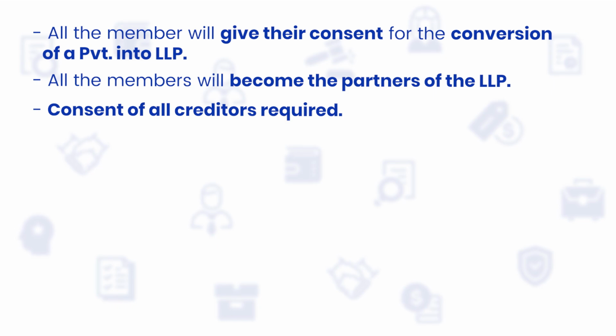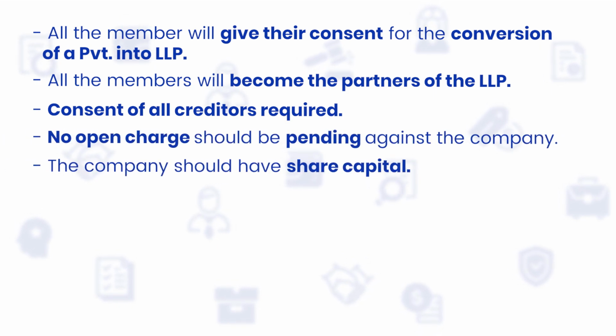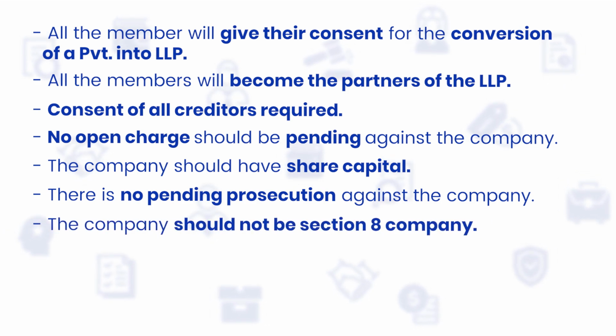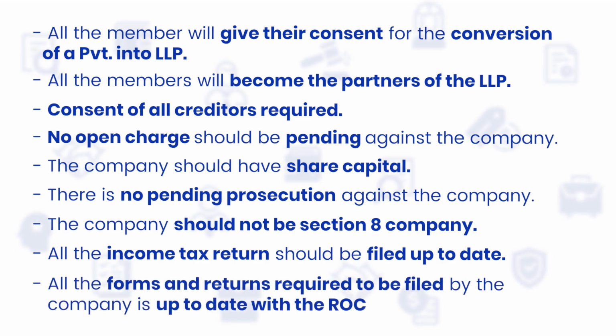The fourth one is no open charge should be pending against the company. The fifth one is the company should have share capital. The sixth point is there is no pending prosecution against the company. The seventh point is the company should not be a Section 8 company. The eighth point is all the income tax returns should be filed up to date. The ninth point is all the forms and returns required to be filed by the company are up to date